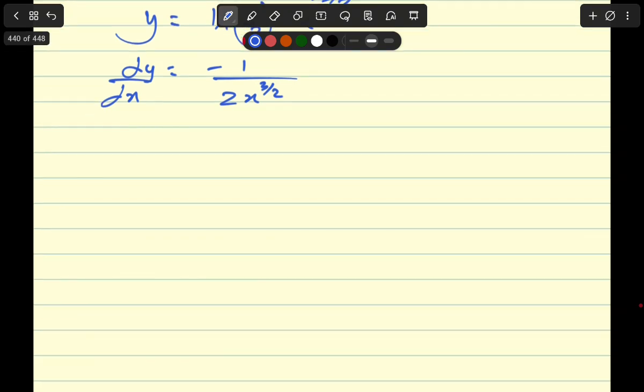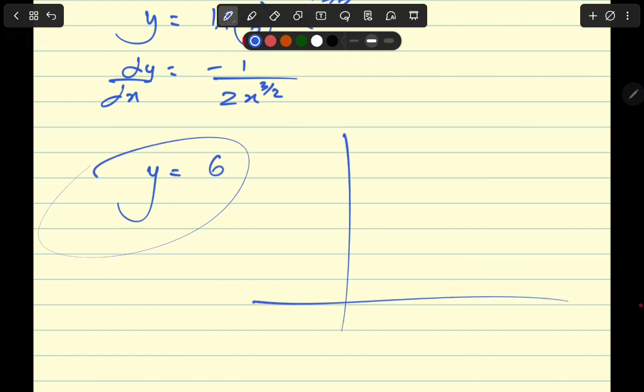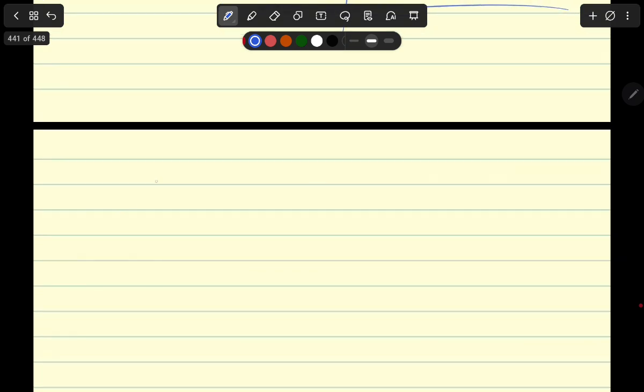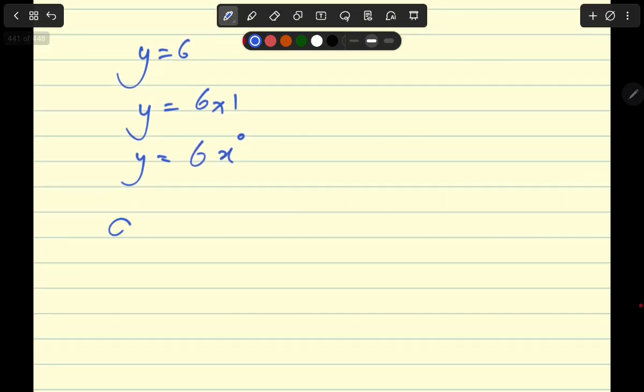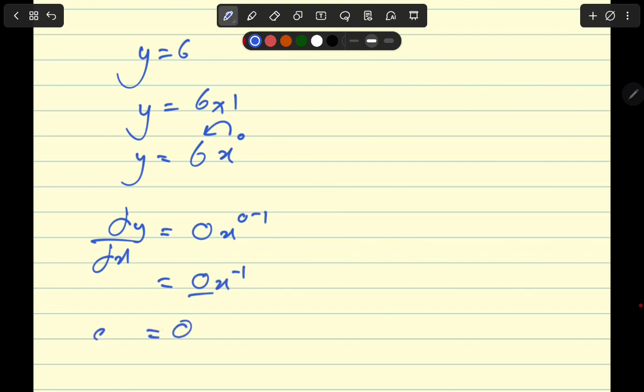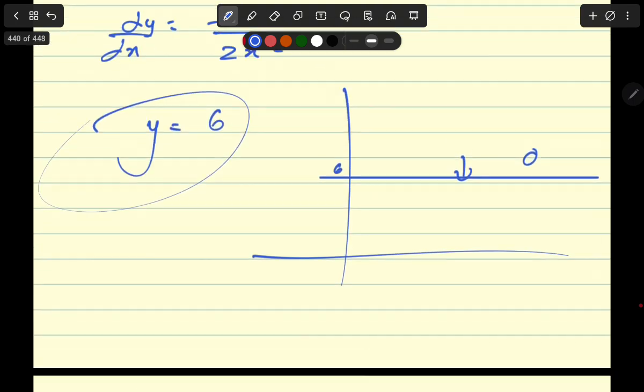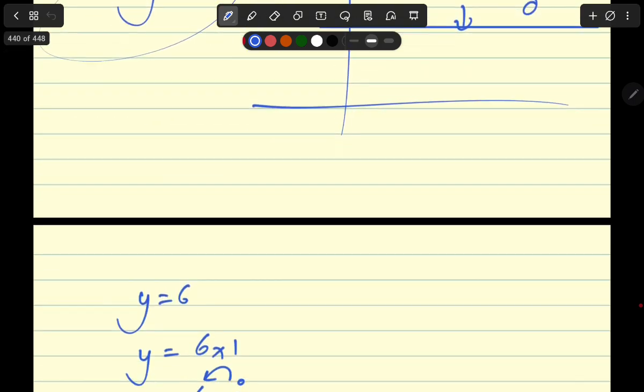So one more thing. Now, if y is equal to 6, and you want to find out the gradient of this, y equals 6 is nothing but a constant line, right? So this is 6. What is the gradient of this line? Nothing but 0, right? And you can prove it algebraically as well. So y equals 6 may be written as y equals 6 multiplied by 1, and 1 may be written as x to the power of 0 in terms of a variable, right? Now, when you differentiate it, 0 multiplies with the coefficient, so this becomes 0 times x to the power of 0 minus 1. So this becomes 0 times x to the power of minus 1. But guess what? Anything that multiplies with a 0 becomes a 0. So dy by dx is nothing but a 0. And you already knew that the gradient of a horizontal line is nothing but 0, right?